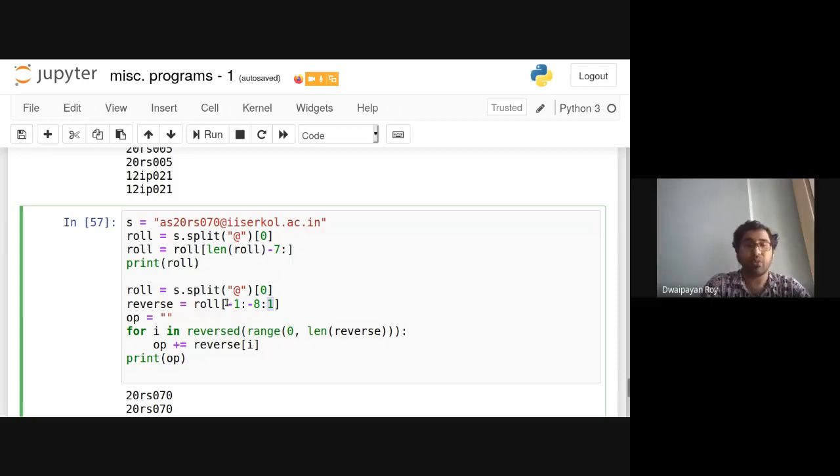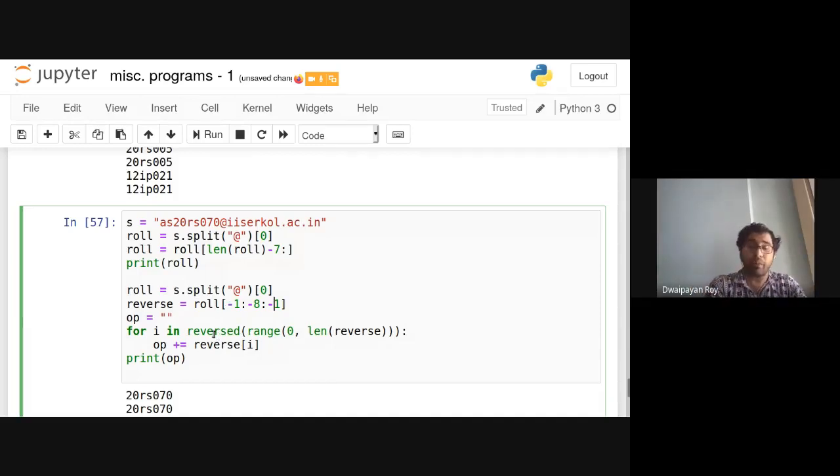That also can be done, but in this case it should be -1. So I requested you to play with this a little bit at your end, like how to use this slice operator to extract substrings from a large string.